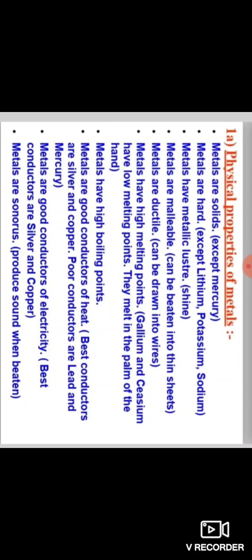That's why electric wires are covered with rubber-like material. Note down the point. And metals are sonorous because they produce sound when beaten.